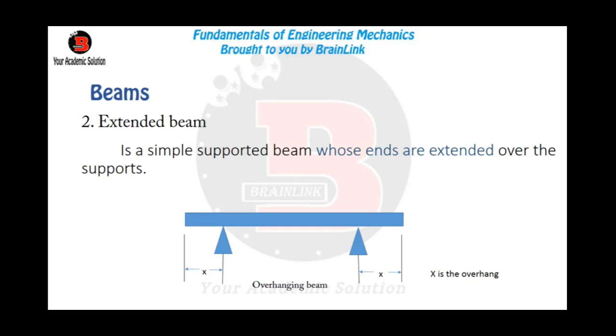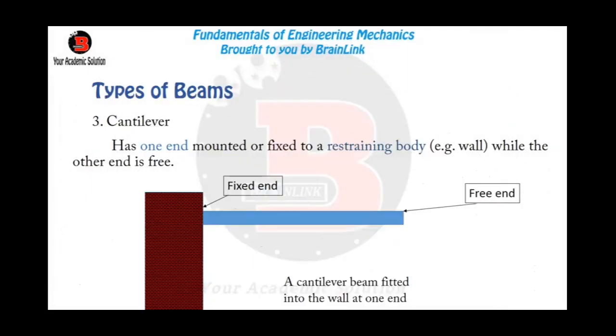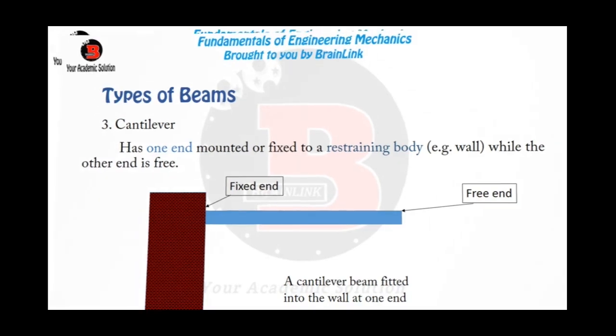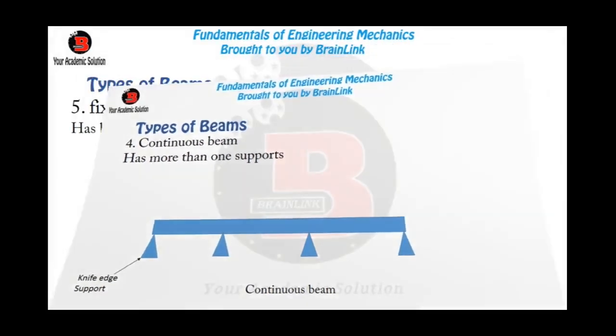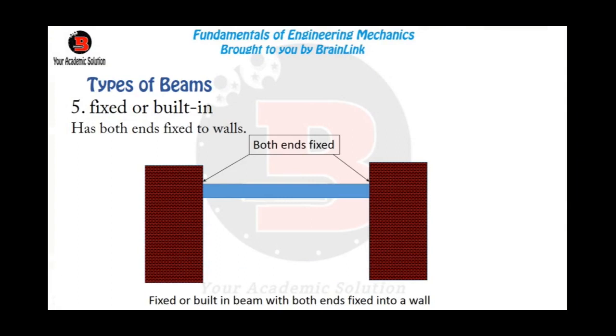Then a cantilever beam has one end fixed to a wall and the other end free. A continuous beam is a beam that has more than two supports, while a fixed or built-in beam is a beam that has both of its ends fixed to a wall.